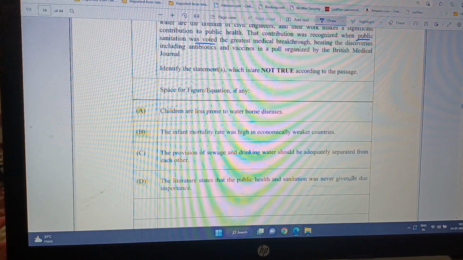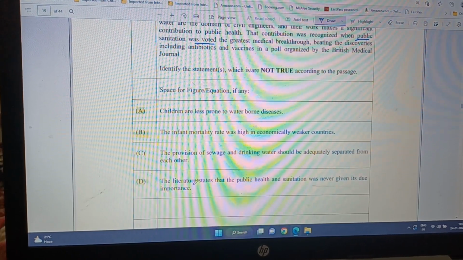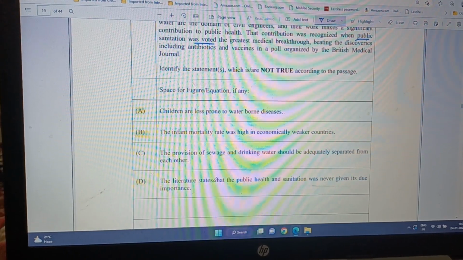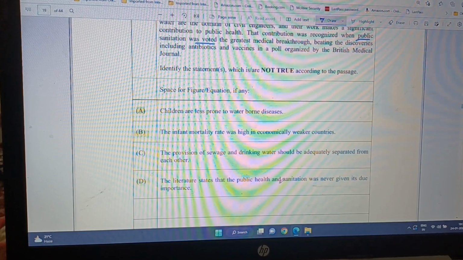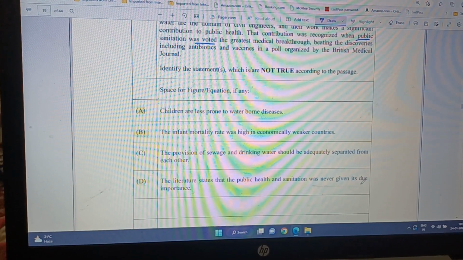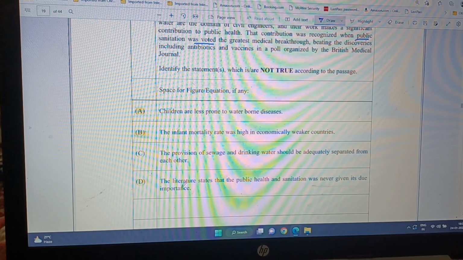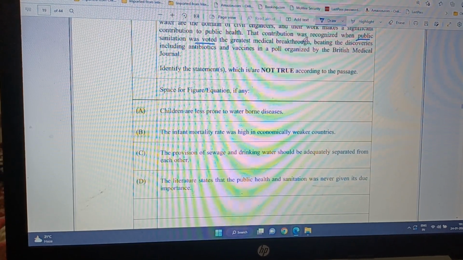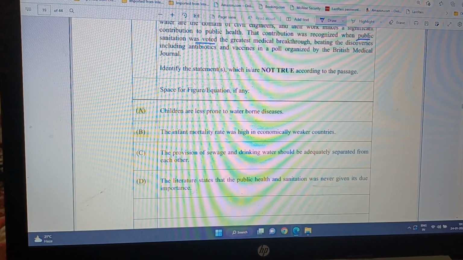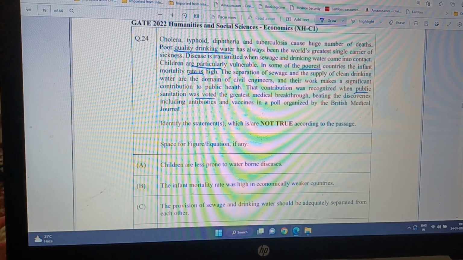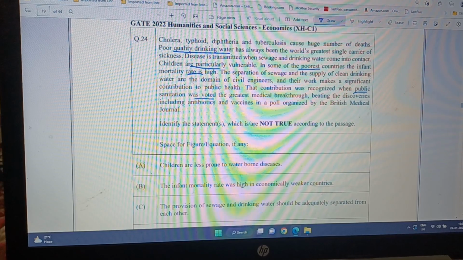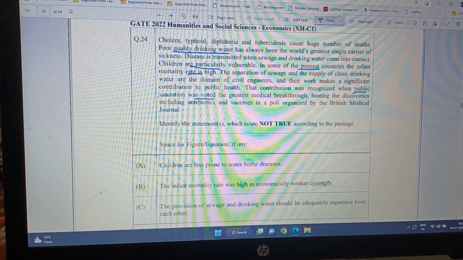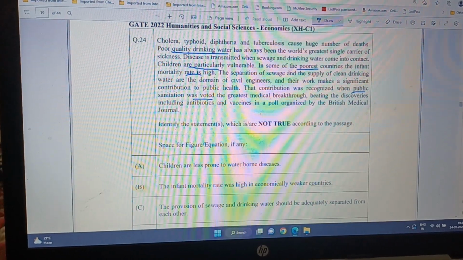So, never given due importance means this is wrong. So, the literature states that the public health and sanitation was never given its due importance. It says that, well, it was a poll, but it doesn't say whether it was given due importance or not. Now, the infant mortality rate was high in economically weaker countries.